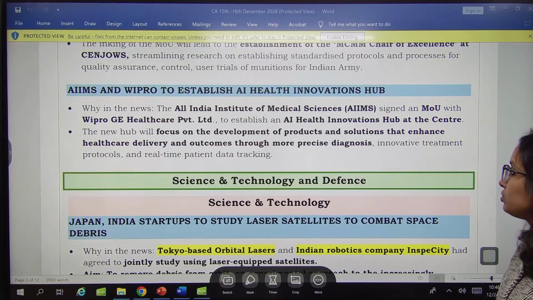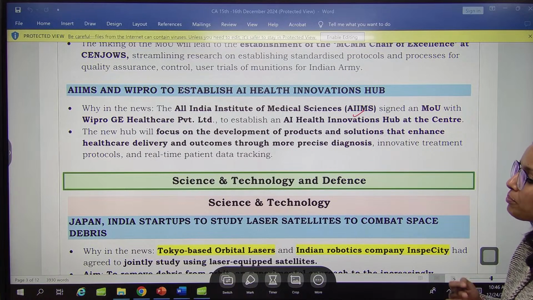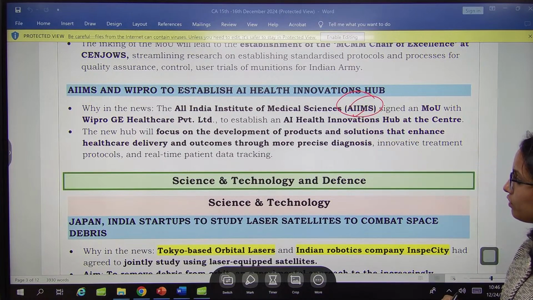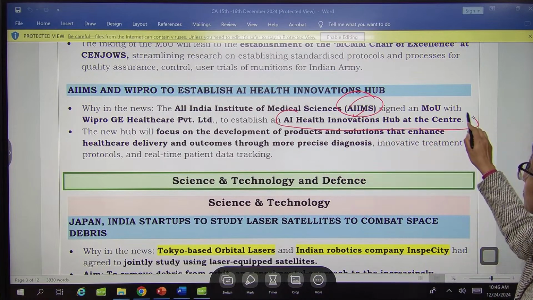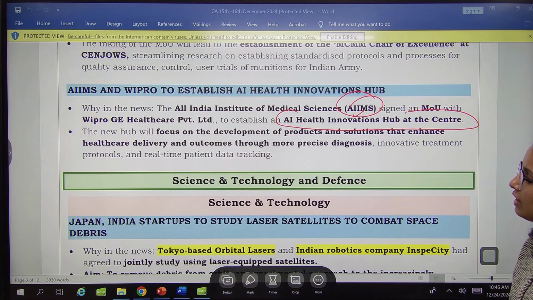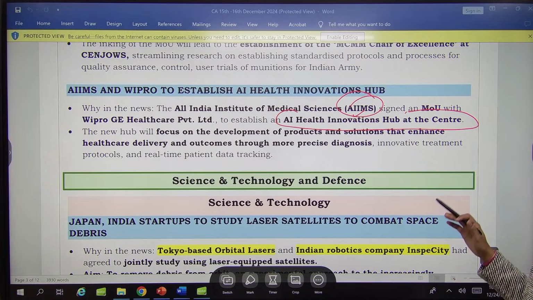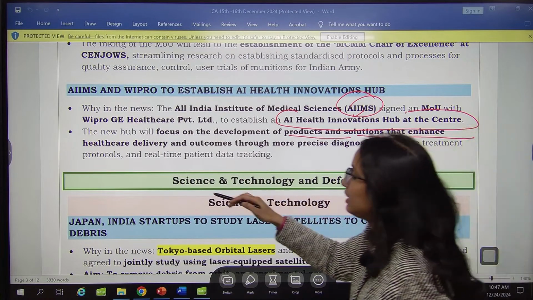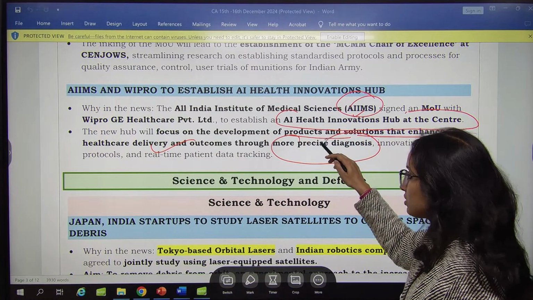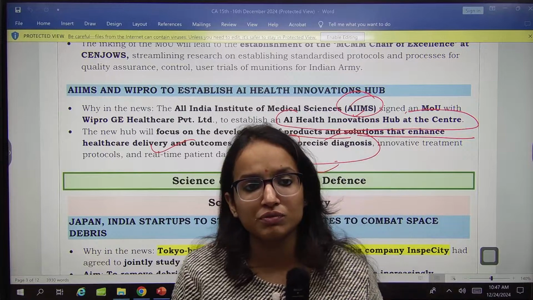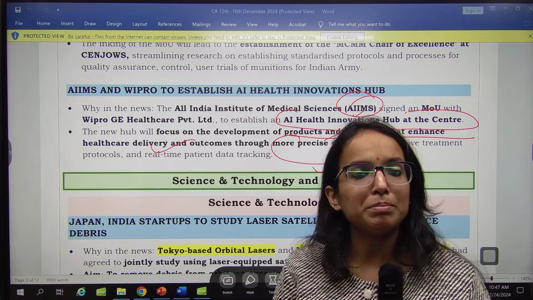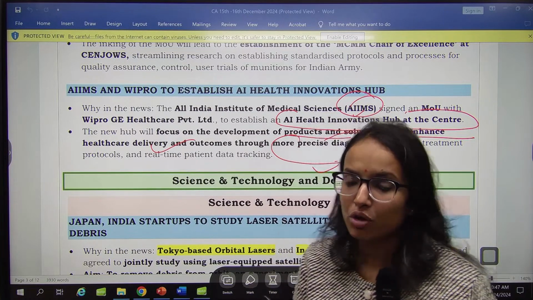The next one is All India Institute of Medical Sciences, AIIMS, has signed an MOU with Wipro GE Healthcare Private Limited. Why? AIIMS is signing this MOU with Wipro to establish an AI Health Innovations Hub at the center. Okay. At AIIMS, they are trying to establish an AI Health Innovation Hub. Now, with this, they will be focusing on development of products and solutions that enhance healthcare delivery and outcomes through more precise diagnosis and real-time treatment and diagnosis for the patient. So with the help of AI, they are trying to develop certain tools which can further help in better diagnosis and real-time diagnosis and treatment of the patients.